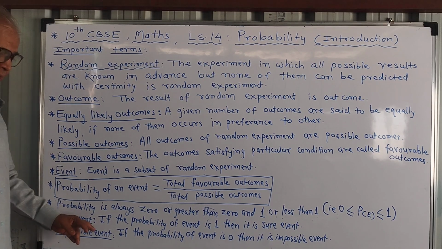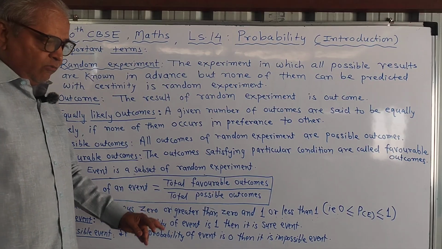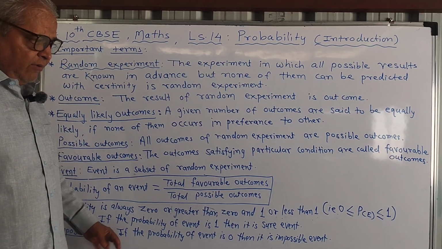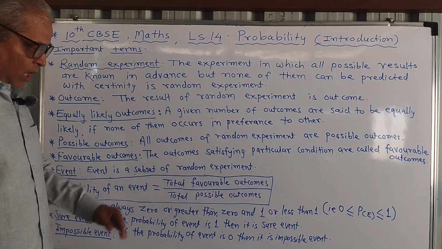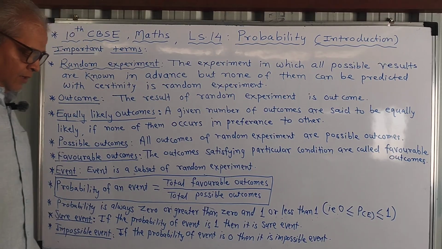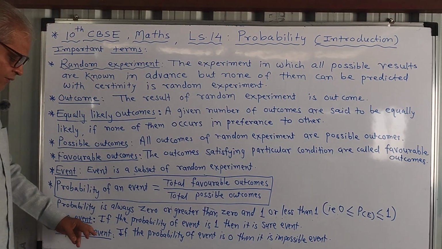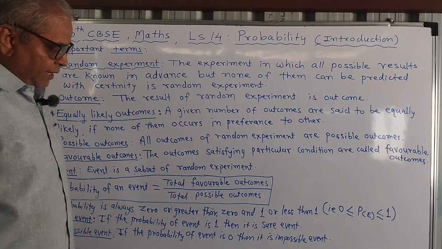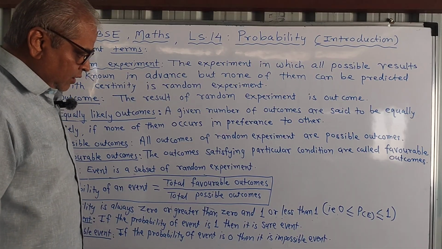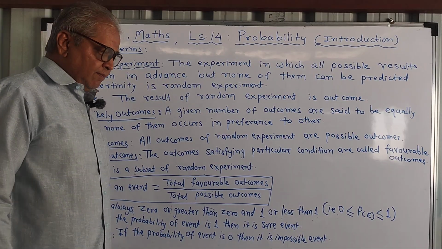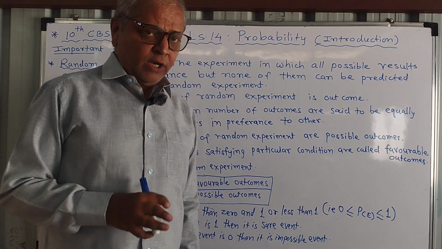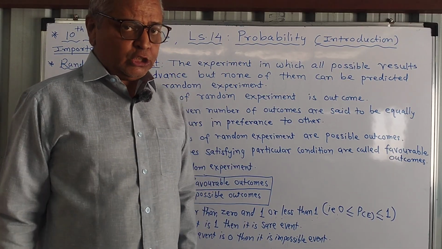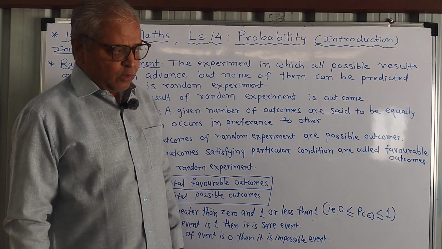Sure event: an event whose probability is 1, that event is certainly going to happen and such event is called sure event. And impossible event: if the probability of an event is 0 then it is impossible event. See, when the probability is 1 it is sure event, and when probability is 0 it is impossible event.